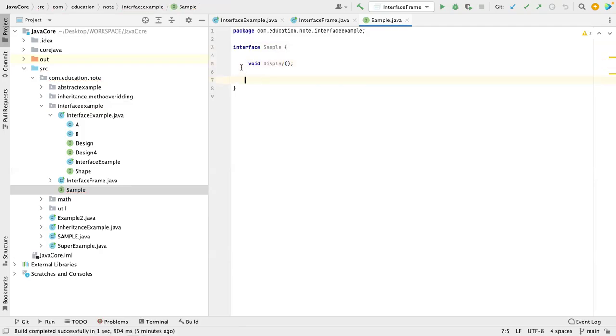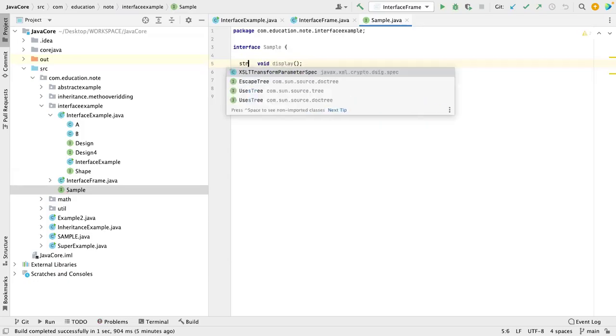Usually the interviewer will ask you, can I have a private method in interface? No, we cannot have private. Can we have protected? We cannot have protected. Can you have static? We cannot have static till Java 7. When we go to different versions, there might be things which get updated. I will tell you that. Can you use final before a method? No, we cannot use it. I'm just explaining everything so that you guys will not get confused.